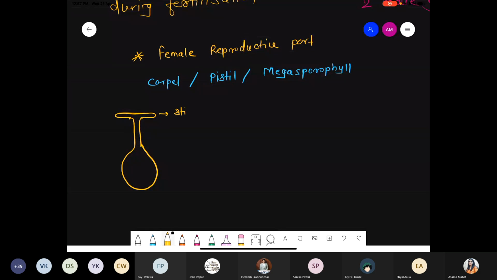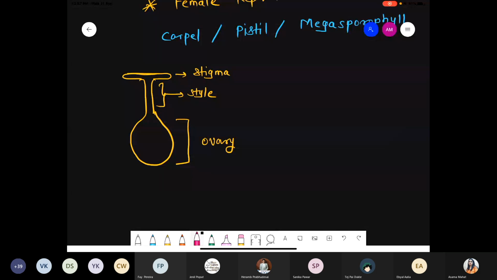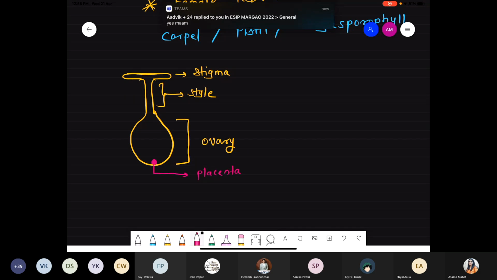So this part is called the stigma. This middle part is called the style, and at the bottom this part is called the ovary. I hope you remember we discussed a nutritive tissue called the placenta in the morphology chapter, and we also discussed placentation. Placentation means the development of the ovule on the placenta. So the placenta is present here, and the placenta is diploid in structure. On the placenta there is a development of the ovule.